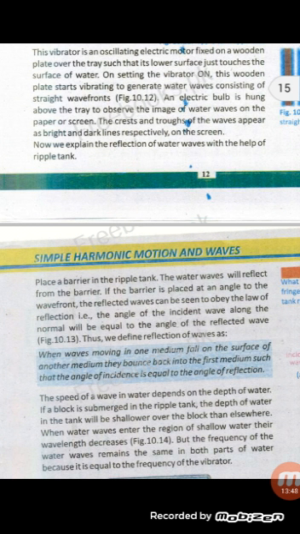Now we explain the reflection of water waves. Place a barrier in the tank, then these water waves will reflect from the barrier. When we place the barrier at an angle theta to the wave front, the reflected waves can be seen to obey the law of reflection. So the two angles are equal, which means the angle of the reflected waves will be equal to the angle of the incident waves.